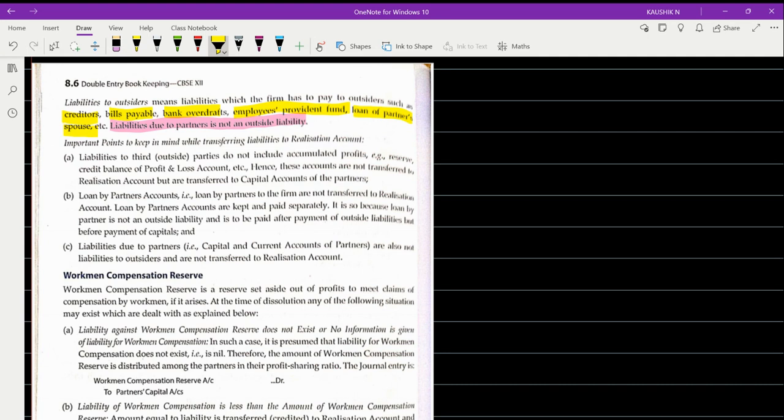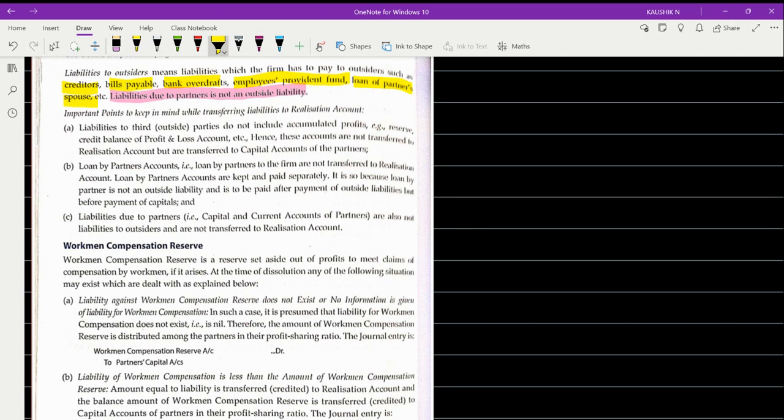They are as mentioned here: creditors, bills payable, bank overdraft, employees provident fund, loan of partner's spouse. Spouse is nothing but wife. Okay, so they can ask you in one word, like give few examples for external liabilities of the firm at the time of dissolution. So you may have to quote all this: creditors, bills payable, partner's spouse loan, or partner's wife's loan, all these things as an example of your external liability.